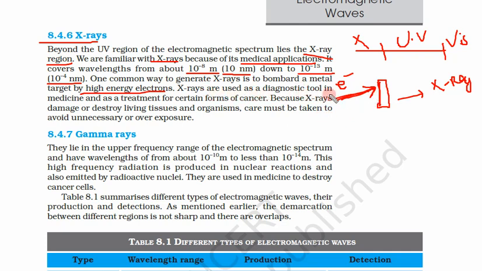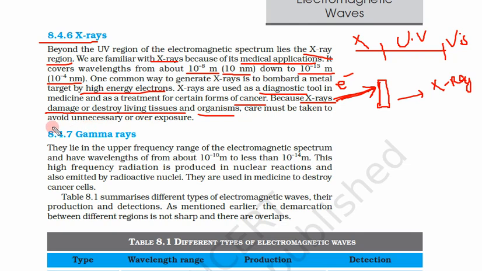X-rays are used as a diagnostic tool in medicine and as a treatment for certain forms of cancer. So X-rays can treat cancer and can be used in diagnostics. But long exposure to X-rays can give us cancer as well, because X-rays damage or destroy living tissues. So what can X-rays do? X-rays can damage or destroy living tissues and organisms.